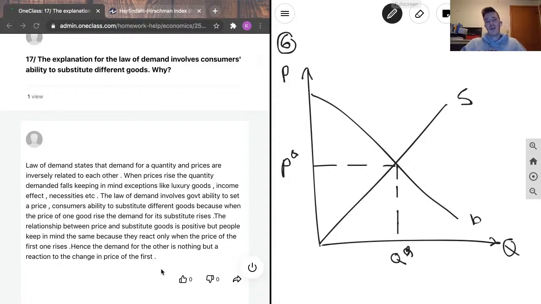The relationship between price and substitute goods is positive, but people keep in mind the same way because they react only when the price of the first one rises. Hence, the demand for the other is nothing but a reaction to the change in the price of the first. In other words, if there is no substitute for a good, people aren't going to respond as much to a change in the price. But if there is a number of other goods, when there's a change in price, there will be a larger change in demand.